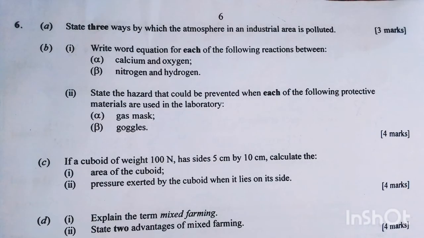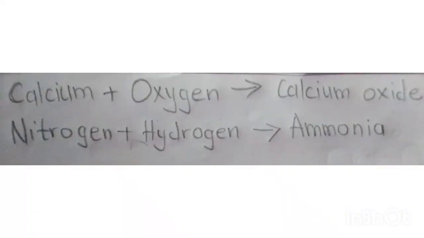Write the word equation for each of the following reactions. So we have calcium plus oxygen reacts to form calcium oxide. Beta, we have nitrogen and hydrogen. Nitrogen plus hydrogen reacts to form ammonia.